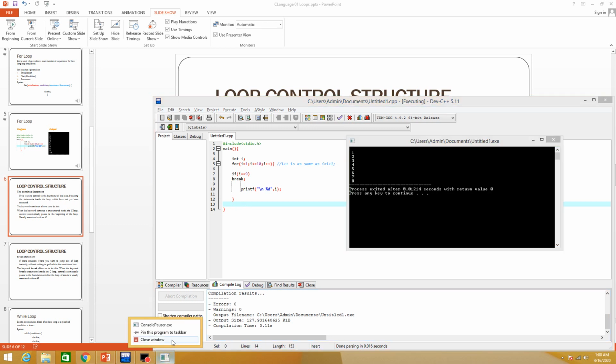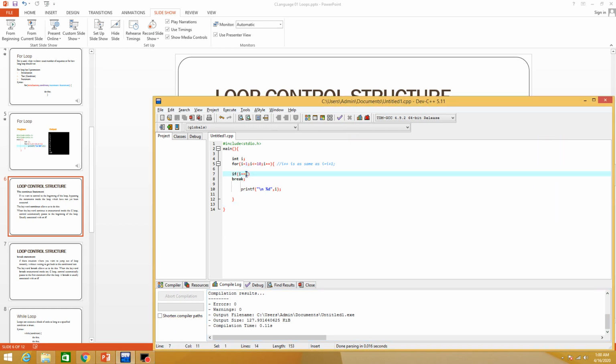Now if I change the condition, let's suppose if the value of i is 4, then break the loop, the whole loop will be broken. Now 1 will be printed, 2 will be printed, 3 will be printed. When it comes to 3, what happens?